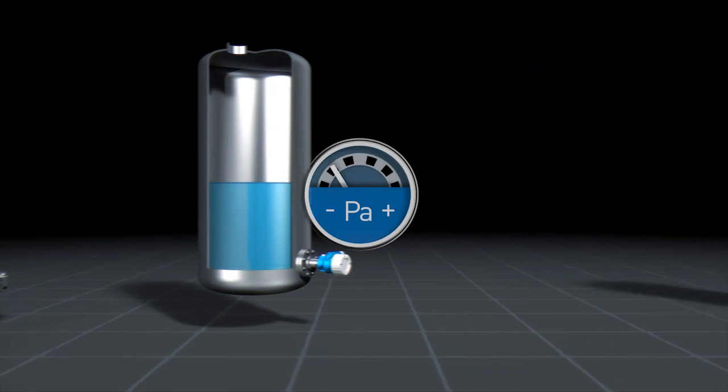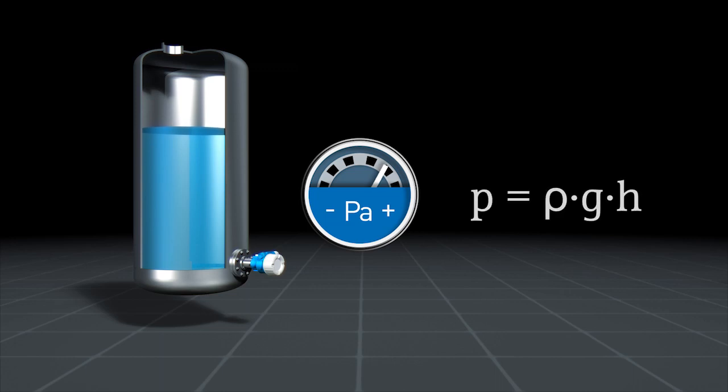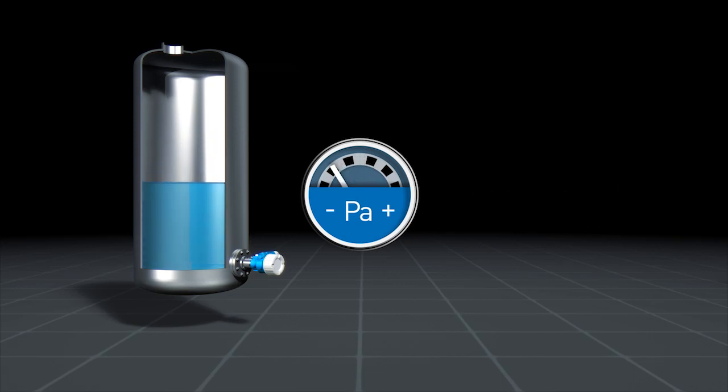In hydrostatic pressure measurement, the liquid in the tank acts on the process diaphragm of the sensor. Gravity causes the pressure to increase as the liquid column, that is the filling level of the tank, rises. The liquid column is proportional to the filling level and the density of the medium. In an open tank, pressure is continually compensated in relation to ambient air. Therefore, the gas in the upper area of the tank does not affect level measurement.